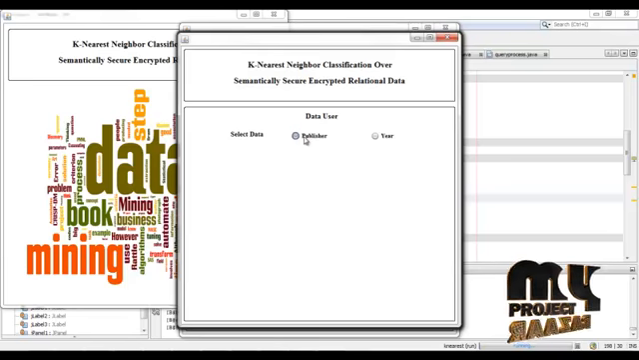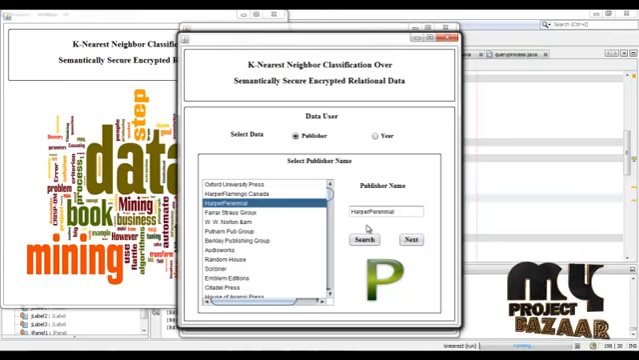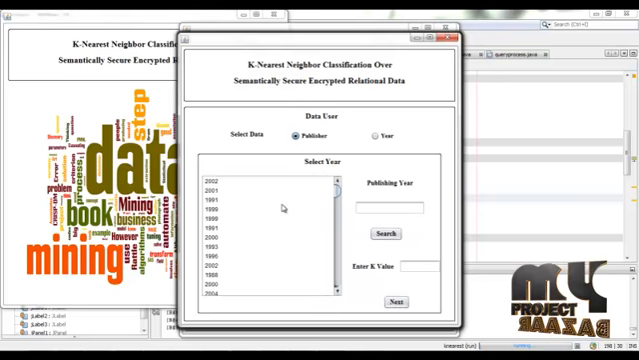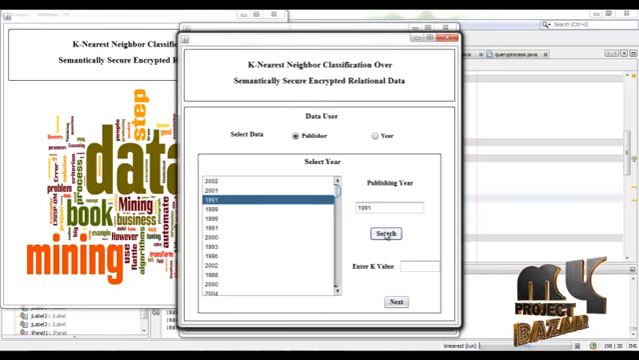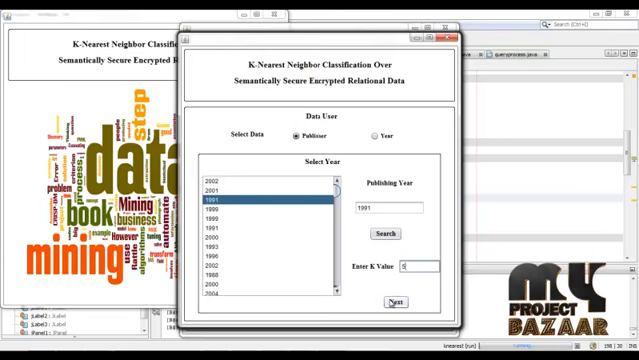Now here the user can select the publisher. Using this, the publishers are searched in the cloud, and click search. Then press next. It displays the years in which the books were published. Select any one of the years from here and press search. These are the queries entered by the data user. Now enter the K value. The K value is 5, and then press next.